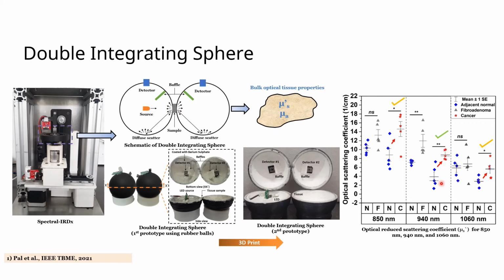We also calculated the scattering coefficient for fibroadenoma tissues and compared it with the normal tissues. Over here you can see that in the fibroadenoma tissues the scattering coefficient was higher compared to the normal tissues.